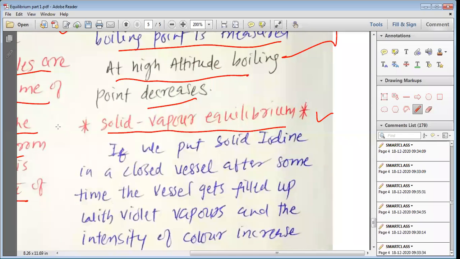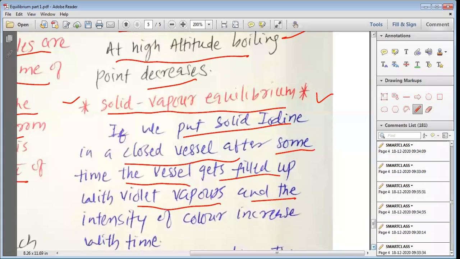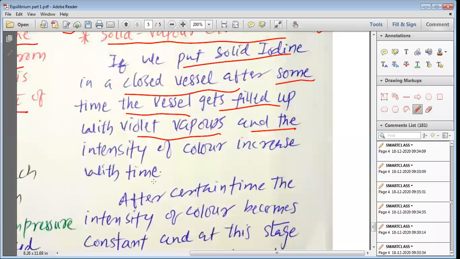Okay, let's move forward and study the solid vapor equilibrium. If we put solid iodine in a closed vessel, after some time, the vessel gets filled up with violet vapors and the intensity of color increases with time.